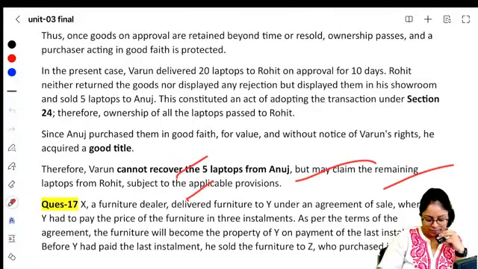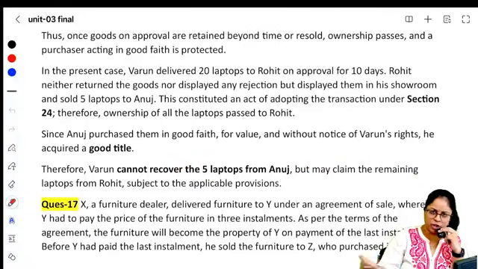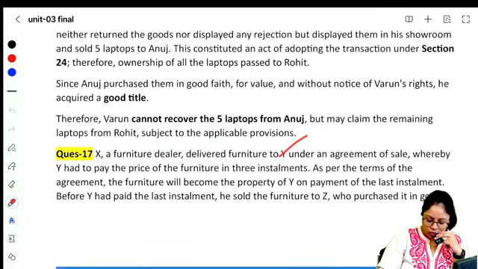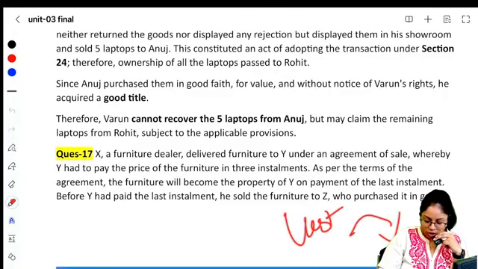But he can claim the remaining. He can tell either you give the amount or you give back the goods. X, a furniture dealer, delivered furniture to Y under an agreement of sale, whereby Y had to pay the price of the furniture in 3 installments. As per the terms of the agreement, the furniture will become the property of Y on the payment of the last installment. It's clearly agreed. When you pay the last installment, then only you will get the ownership.